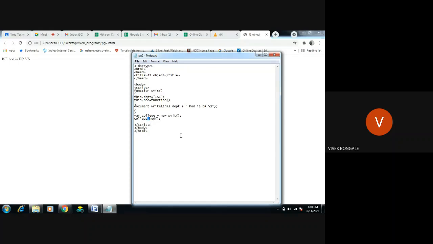This is how we're going to create a new object. Just remember how to create a new object. That's it. How to create a new object and how to call that one in the JavaScript function. It's a simple example, right?